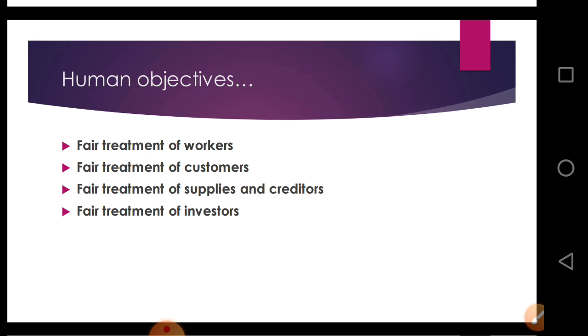Next is fair treatment of suppliers and creditors. It is the duty of the business to discharge responsibility towards suppliers. Every businessman needs supplies from other manufacturers, or raw material. So whoever suppliers are there, payment of their dues should be made regularly.